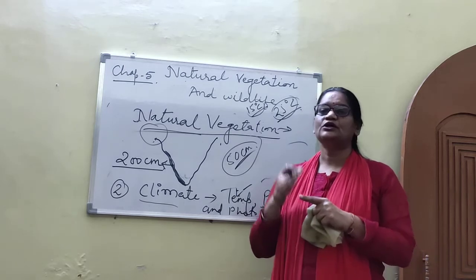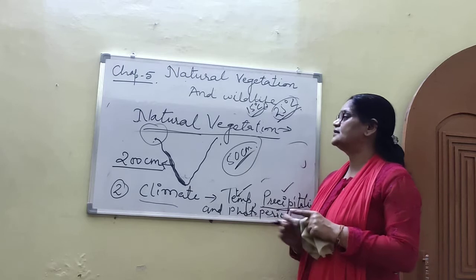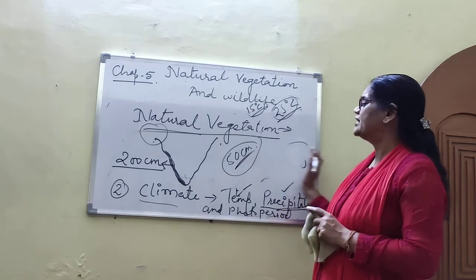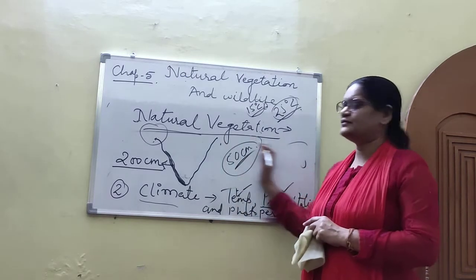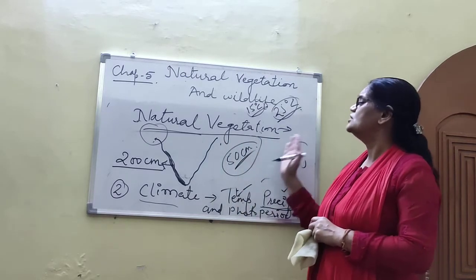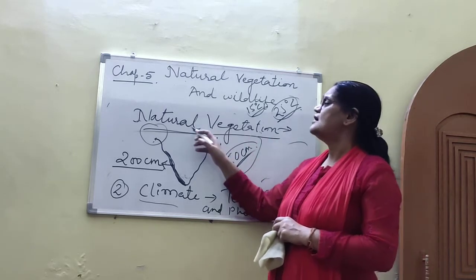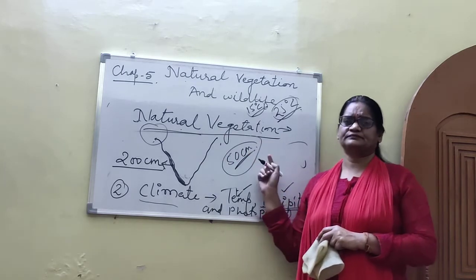Due to the longer duration of sunlight, we get dense vegetation. You see, where the duration of sunlight is longer, there we get dense natural vegetation.